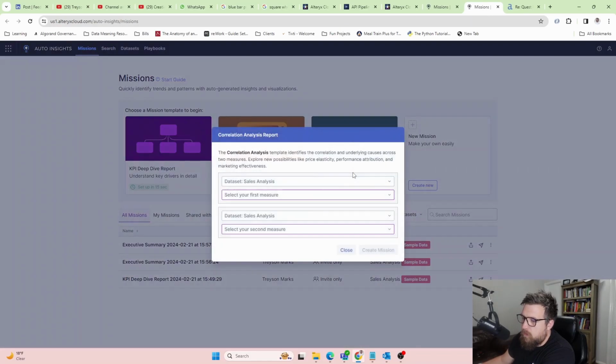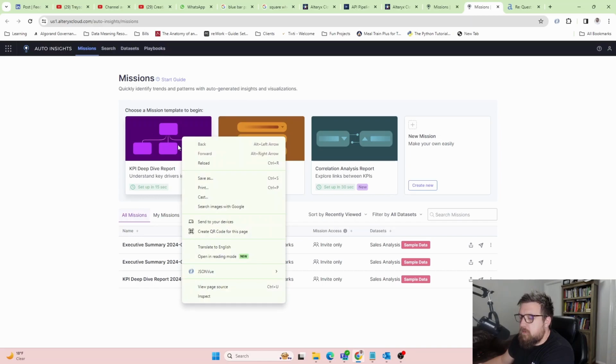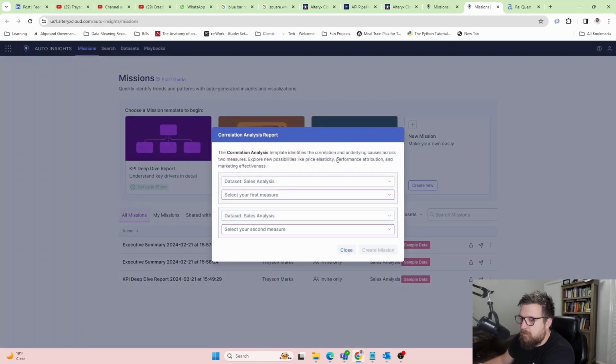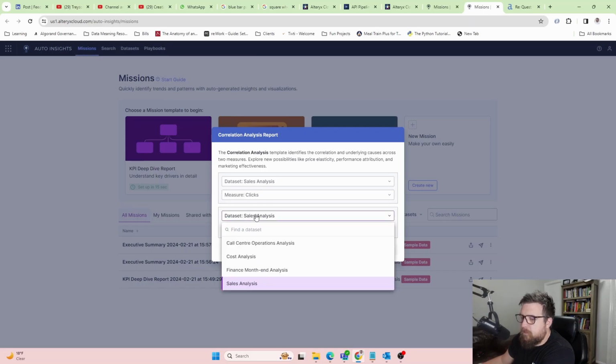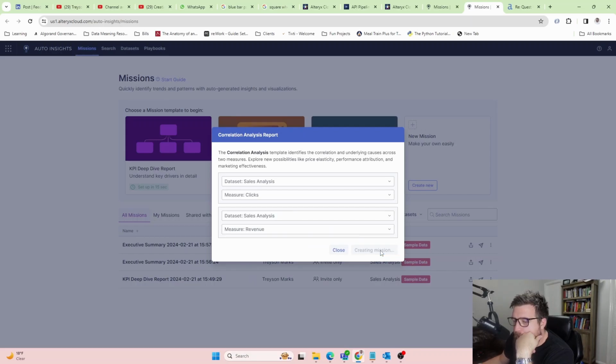Let's talk about this correlation analysis report. So one of the things I had quickly expressed frustration about was that clicks to revenue wasn't really showing up in here, or I wasn't understanding how it was showing up. But this allows, is this two first? Okay, yep. So sales analysis report, clicks, sales analysis. I'd be really curious how this cross data set stuff works. I think before I test this out, I would want to create my own two data sets so that I understood how the data sets worked against each other. But let's just do sales analysis and sales analysis on revenue.